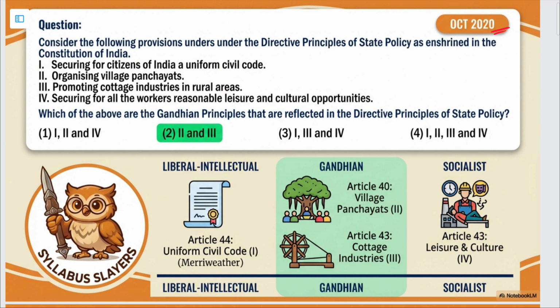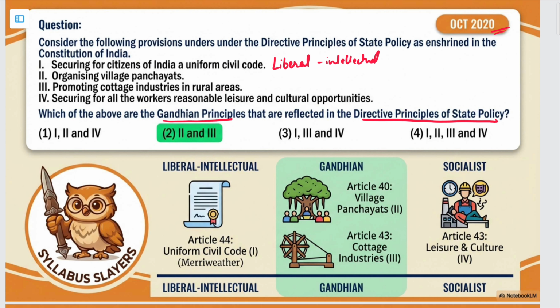Consider the following provisions under which the directive principles of state policy as enshrined in the Constitution of India are present. Which of the above are Gandhian principles that are reflected in the directive principles of state policy? Okay, so they have given us four directive principles and we have to find out which one of them are the Gandhian principles. So securing for citizens of India a uniform civil code, no, this is a liberal intellectual principle, okay.